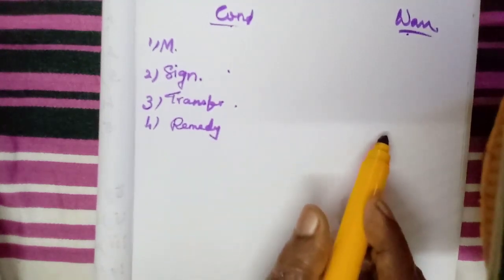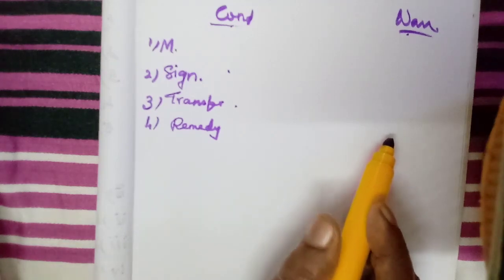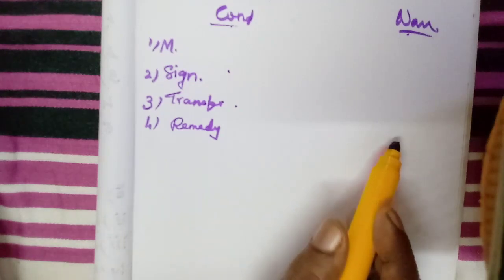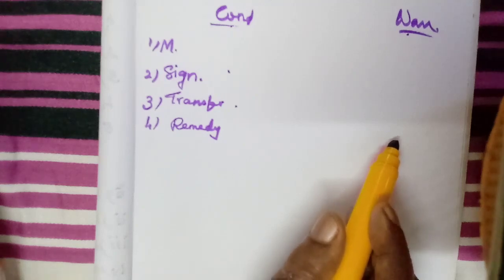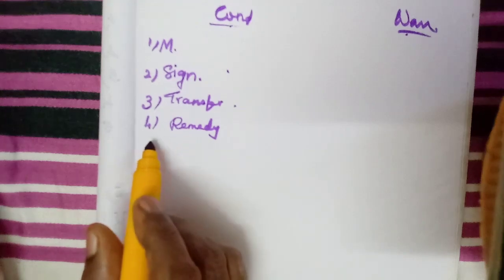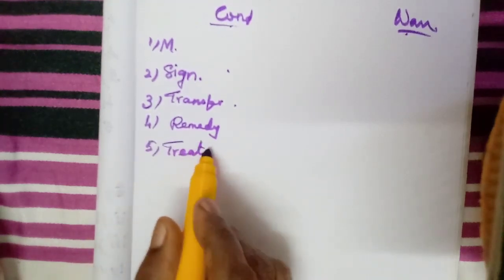But if the warranty is violated, then the buyer does not need to cancel the contract, but he can get only the claim. He can file a case and get the claim, but there is no need to cancel the contract. Okay, the next one, treatment. How can they treat? The same thing only.